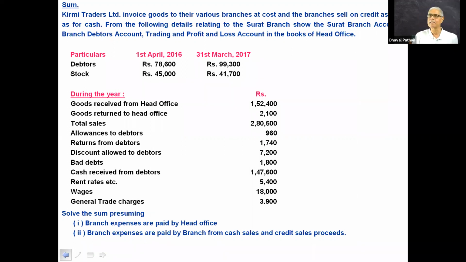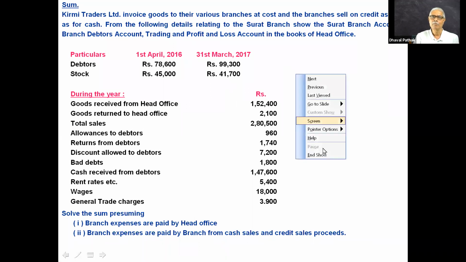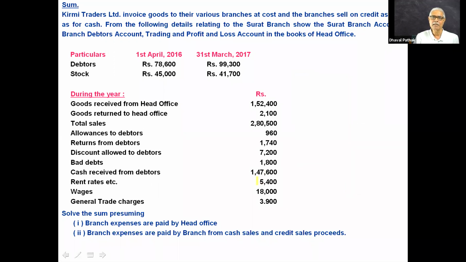So which are the branch expenses? See, which are the branch expenses? So these are the branch expenses. 5,400, 18,000 and 3,900. They are paid by HO. This is the first option given to you. And considering this, we have to solve the sum.